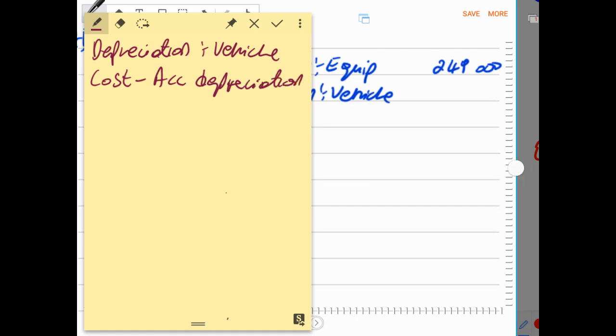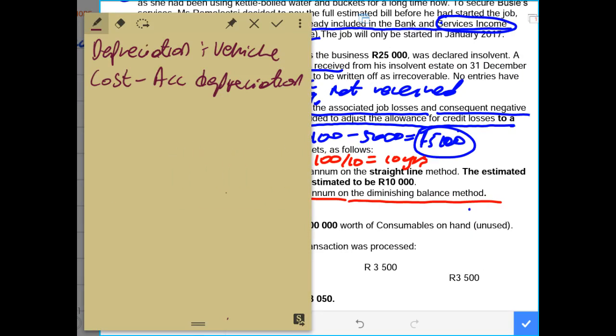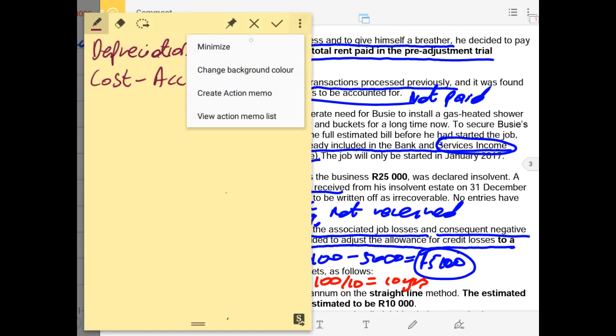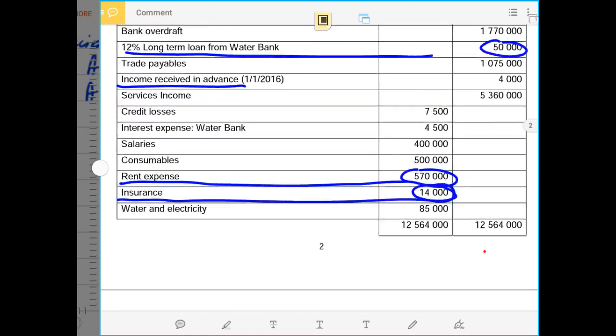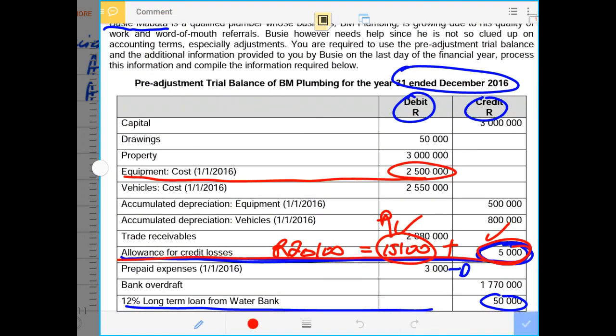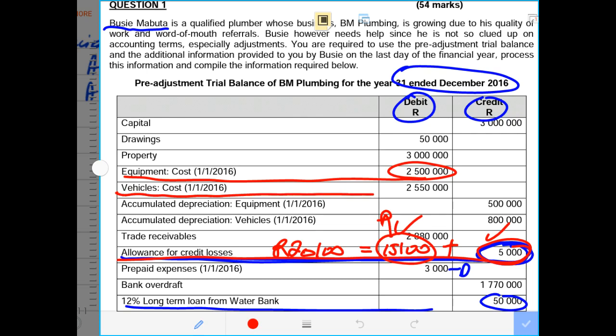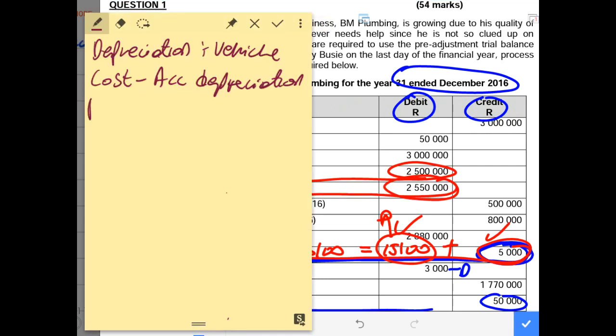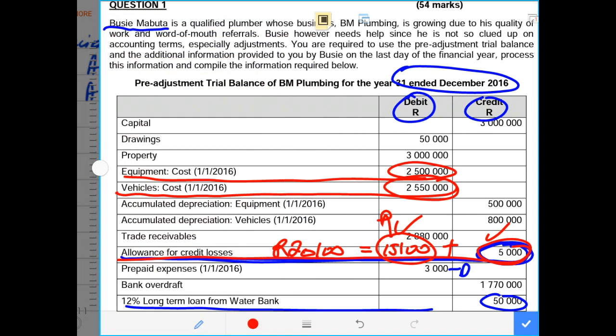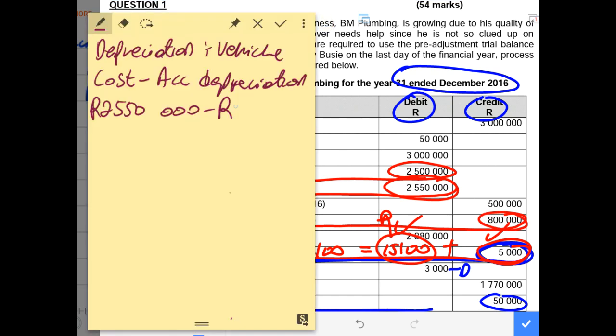We look for the cost of this asset, which appears in the total balance, the cost of the motor vehicles, and the cost of our motor vehicles is 2,550,000. We minus the accumulated depreciation on vehicles, which is given to be 800,000 rands.